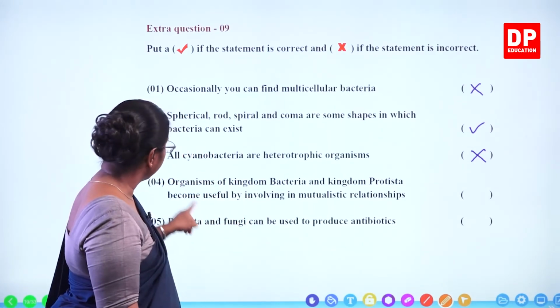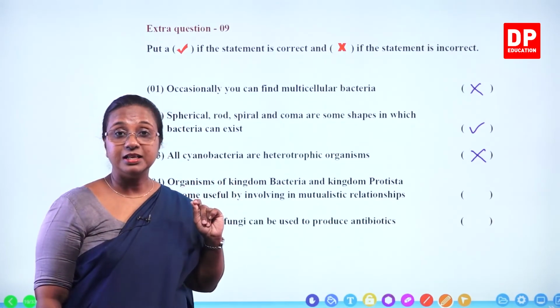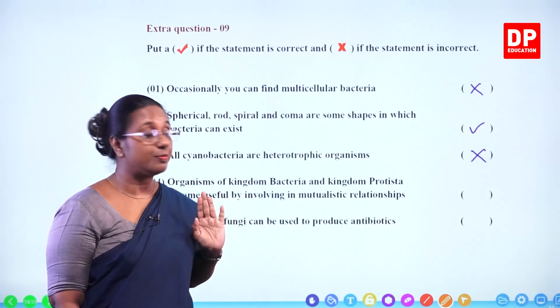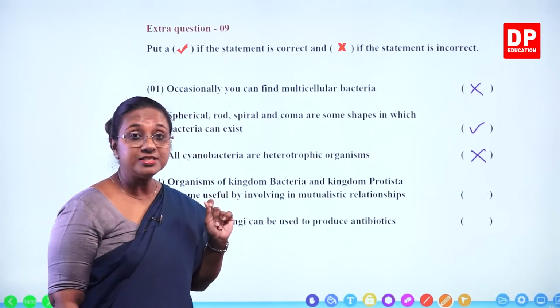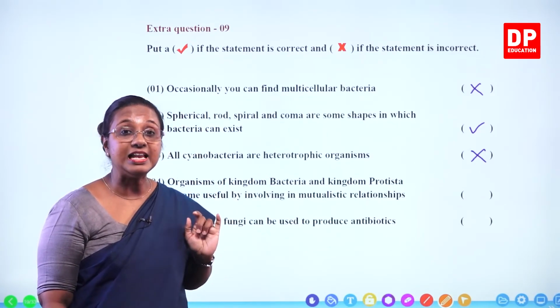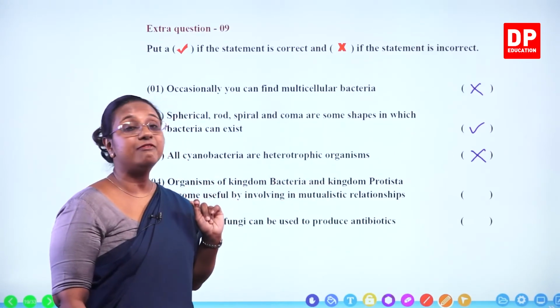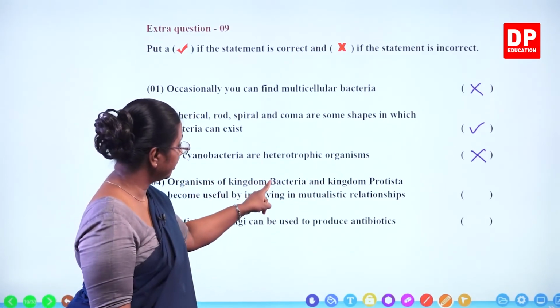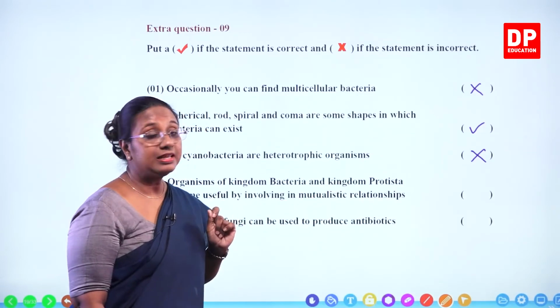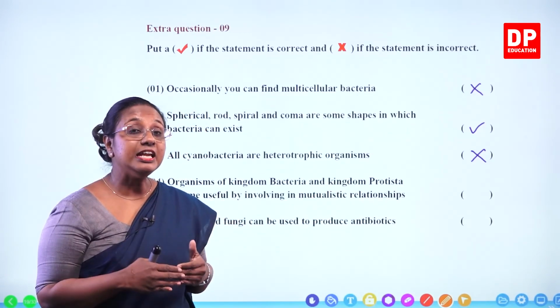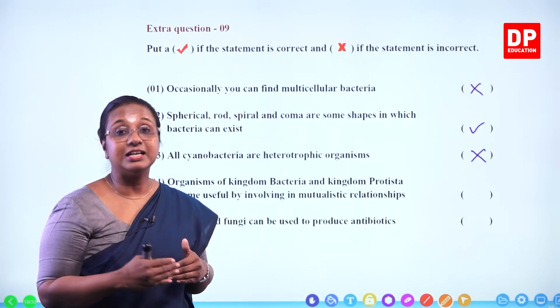That is correct. Organisms of kingdom bacteria, we have bacteria and cyanobacteria. Then kingdom protista, protozoans and algae. So cyanobacteria from bacteria and algae from protista, they are involved in forming lichens.